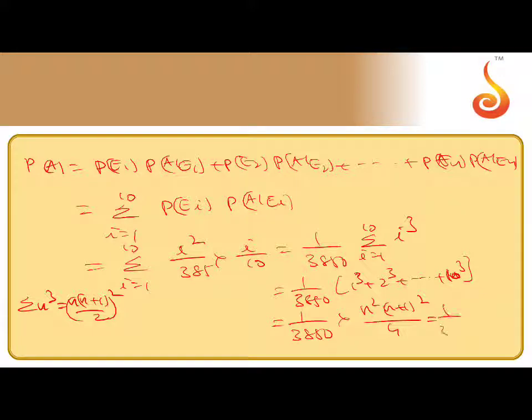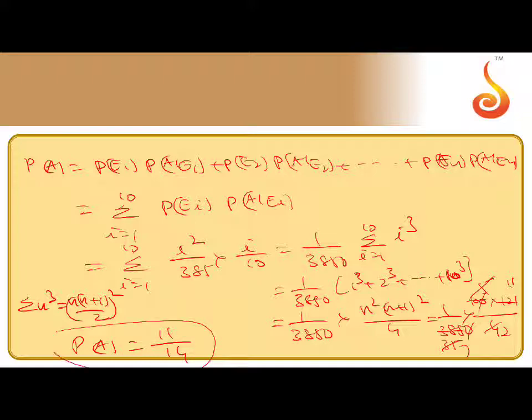This equals 1 by 3850 into n square, that is 100, into 121 by 4. You can cancel out the common factors here, and finally we get the probability of E as 11 by